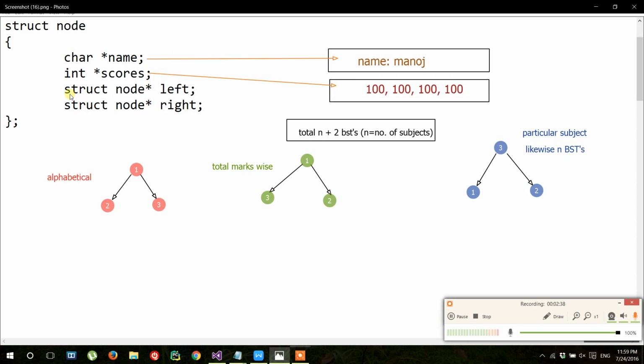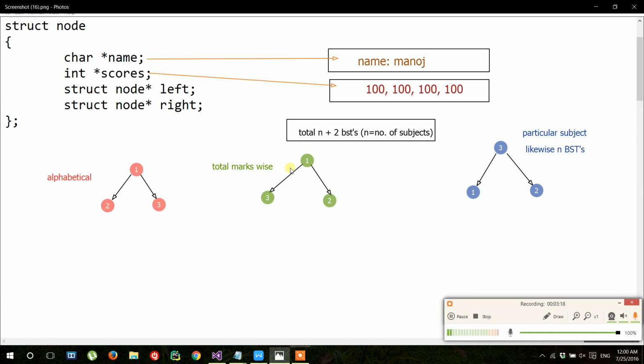While constructing, this node is added to all the BSTs such that whenever changes are done in the name or in a particular subject, the changes are applied to all the BSTs' nodes. So we need to delete that node and again add it. For example, whenever we change the name, in the alphabetical node, the name changes, so the rule of BST changes. So we need to delete that node and again add it according to the BST rule.